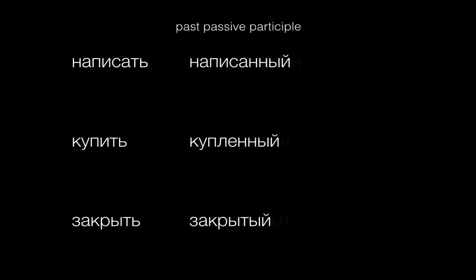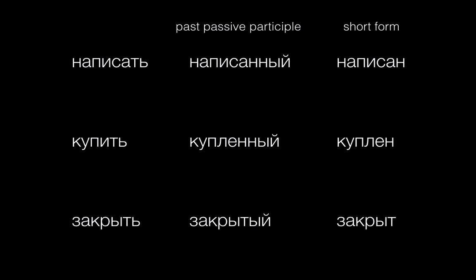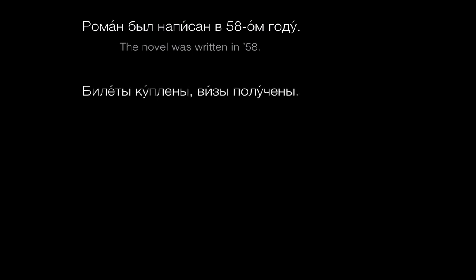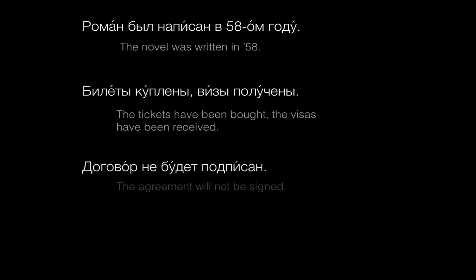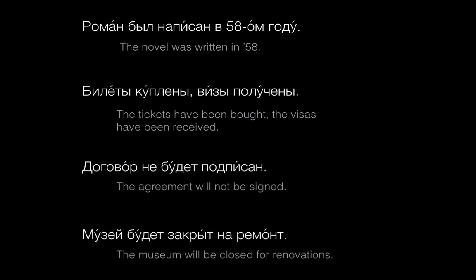Since past passive participles are really adjectives that are created from verbs, they can have short forms too, and they're actually pretty common. Let's look at a few examples. Роман был написан в 1958 году. Билеты куплены, визы получены. Договор не будет подписан. Музей будет закрыт на ремонт.